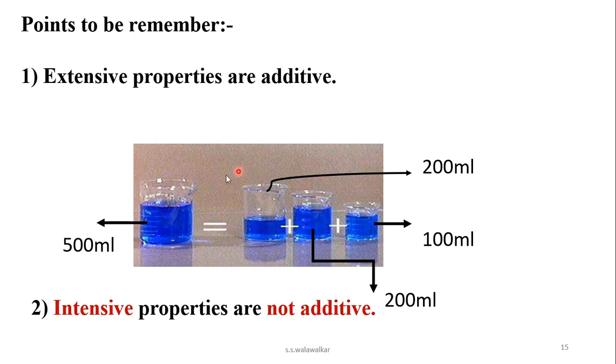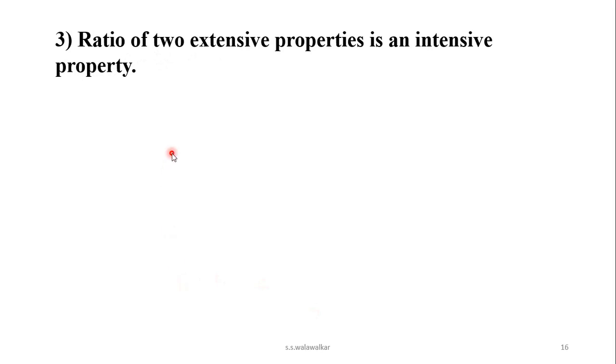So this is about extensive property and intensive property. On that basis also you can identify extensive and intensive properties. So these are the 2 most important points: extensive properties are additive whereas intensive properties are not additive.